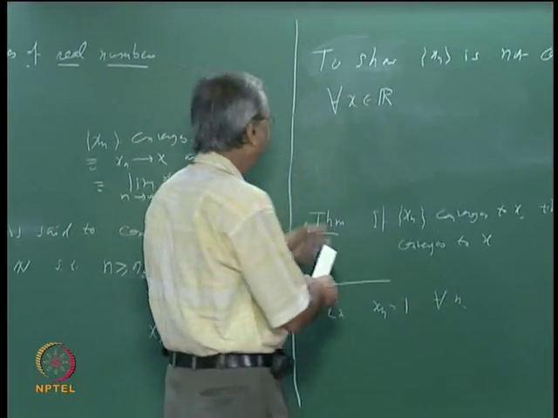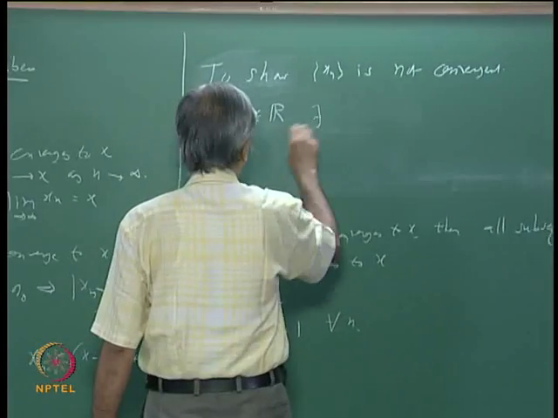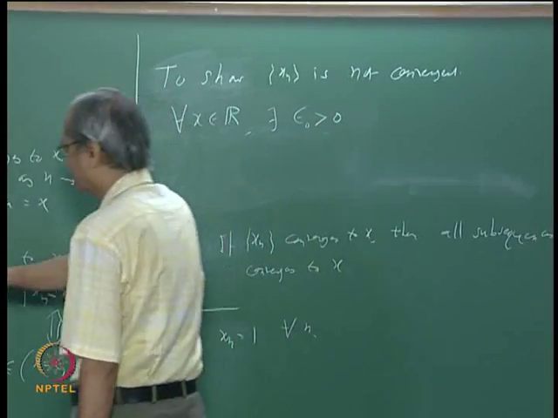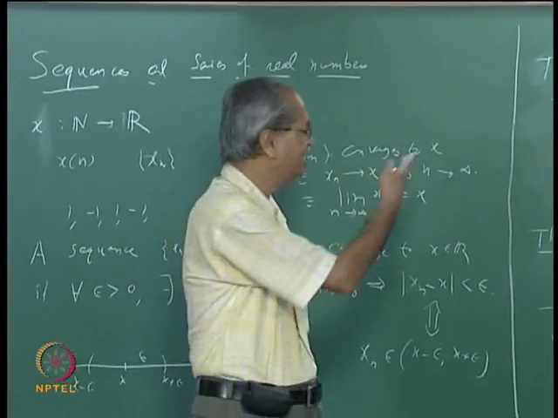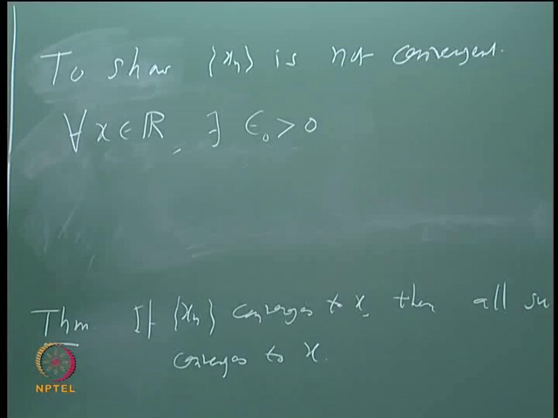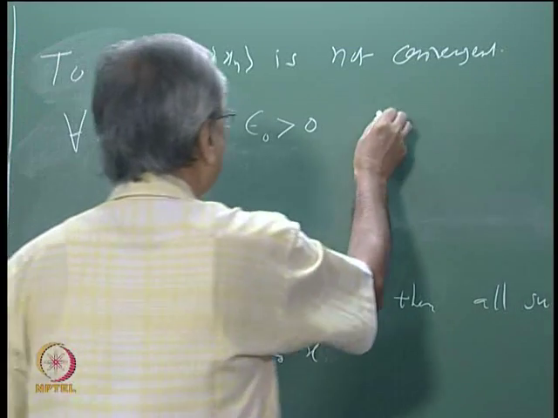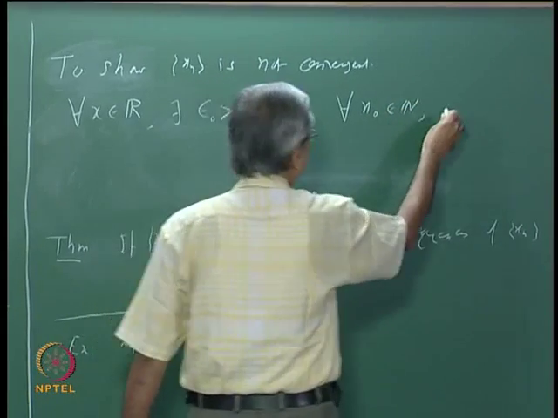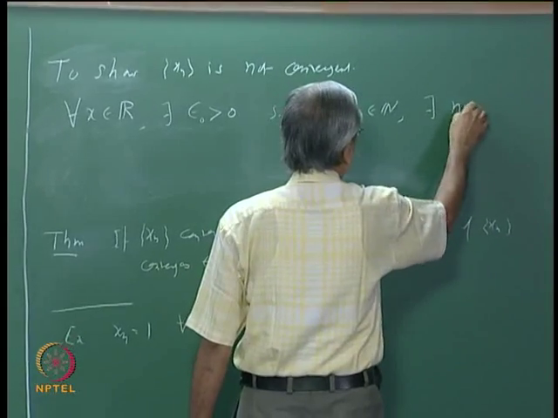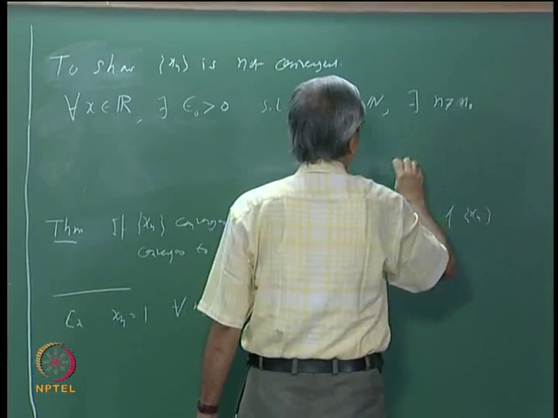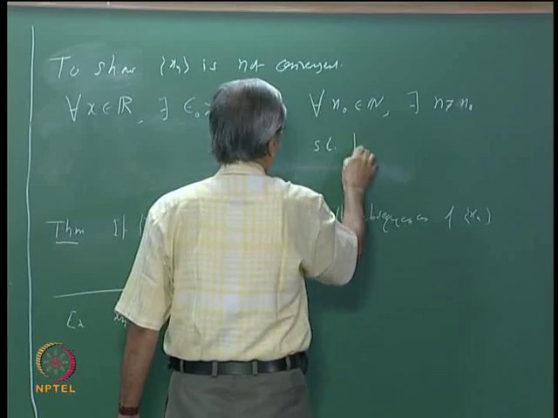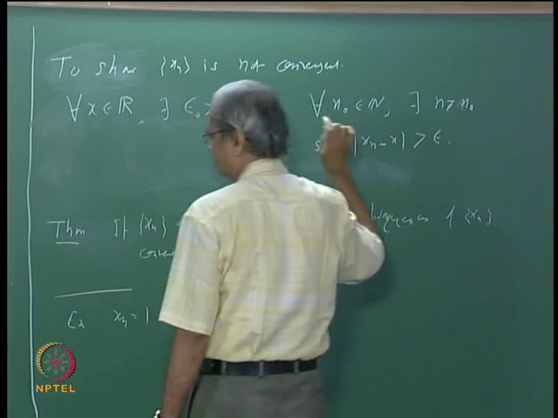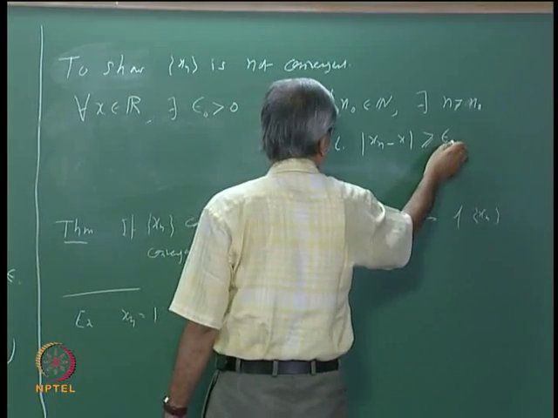What we have to say is, for every x in R there exists some epsilon, let me call it epsilon suffix 0 because we have used this notation for general epsilon. In fact, that epsilon may depend on x. There is an epsilon 0 such that for all n0 in N, there exists n bigger than or equal to n0 such that mod xn minus x is bigger than or equal to epsilon 0.